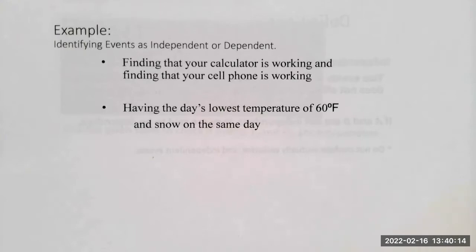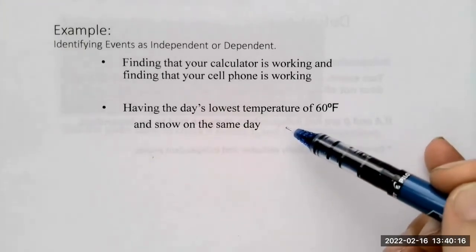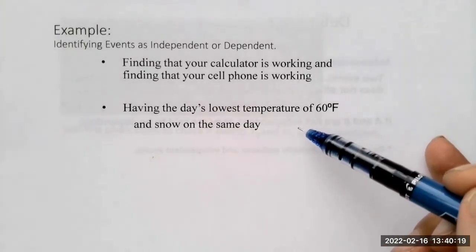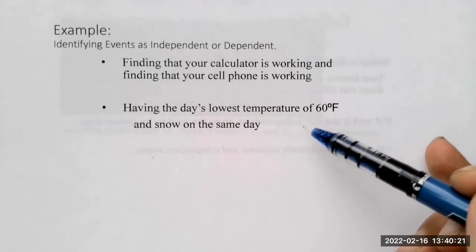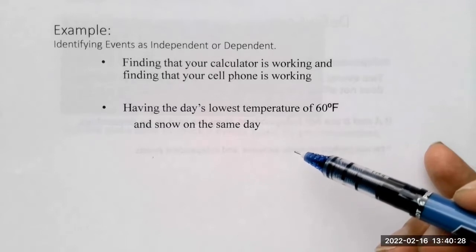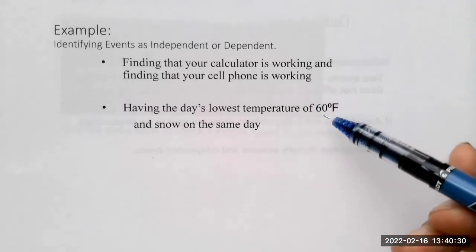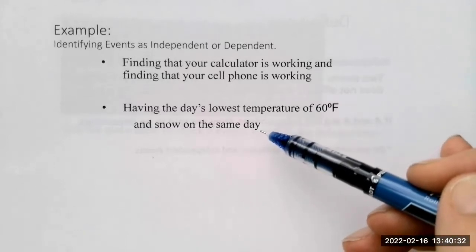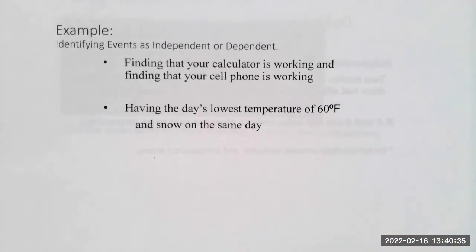And I would say the answer is yes, they are dependent. They're not independent events. Whether we have snow or not largely depends on the temperature of the day. So if the temperature is high, it's less likely to snow. So the events are not independent, they are dependent events.